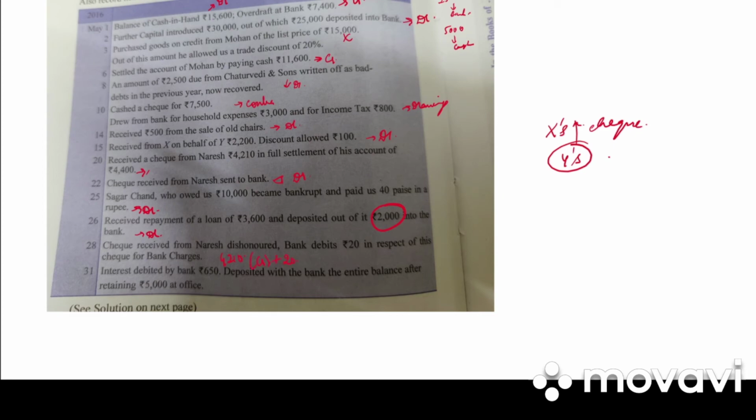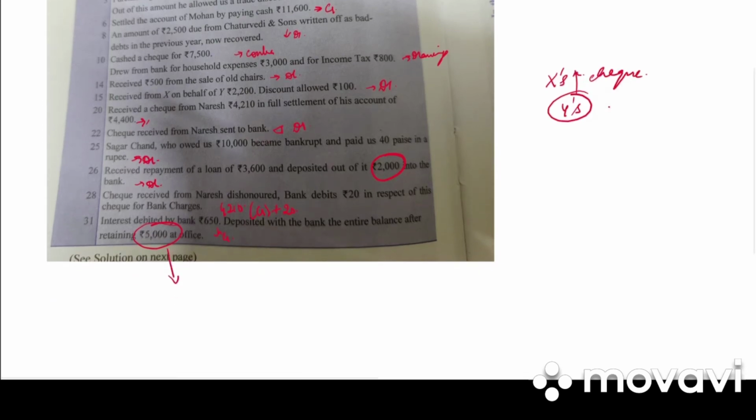Plus we have bank charges of 20 rupees. Then last on 31st we have interest debited by bank 650. So credit side. Deposited with the bank the entire balance after retaining 5,000 at office. So whatever cash balance we had, everything was deposited into bank except for 5,000 rupees. Clear? So let us work out the problem.